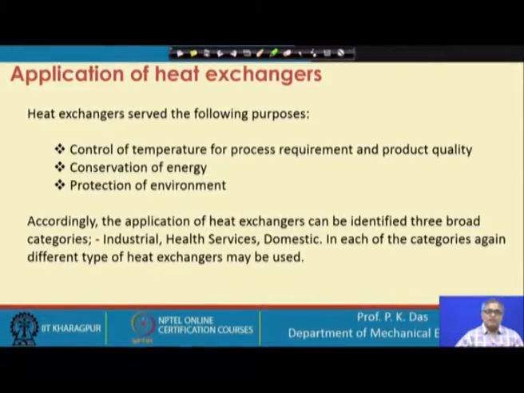So, it is not some sort of a luxury, it becomes then the essential step for surviving. So, heat exchanger plays that important role. In each of these categories, again there are different types of heat exchanger, and we will see slowly what the different types of heat exchangers are. So, let us get familiarized with different demands and different kinds of heat exchanger which can meet the demand.